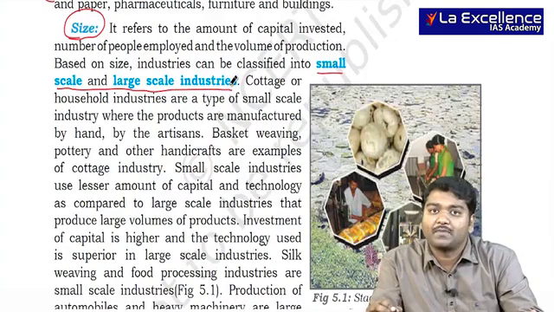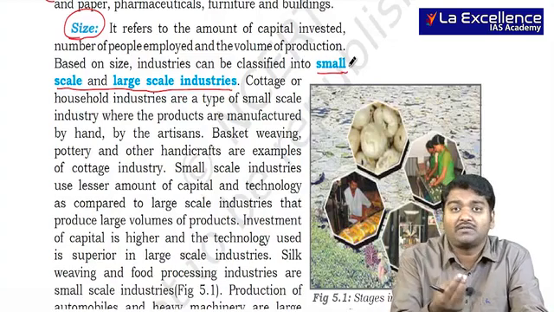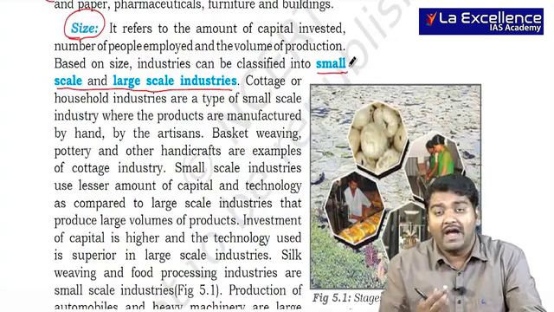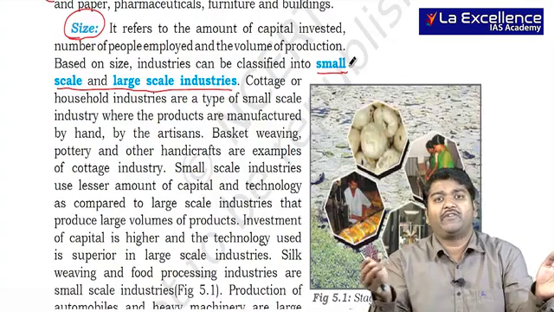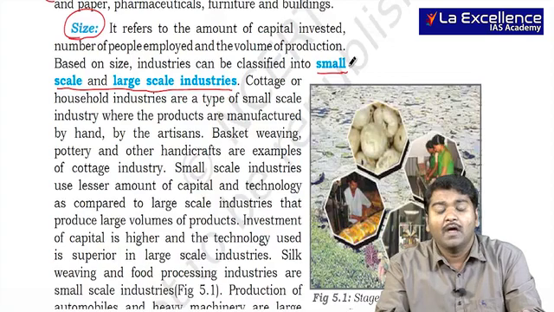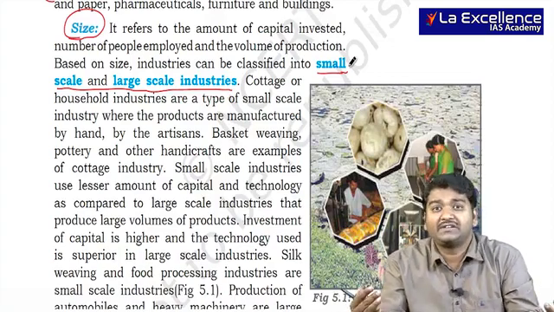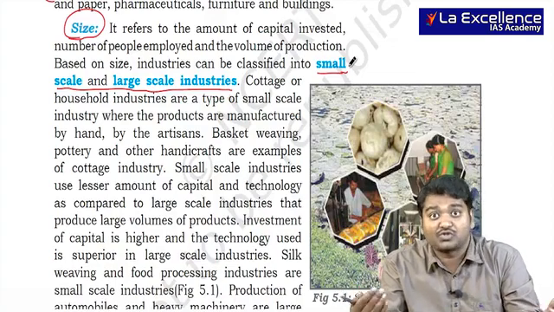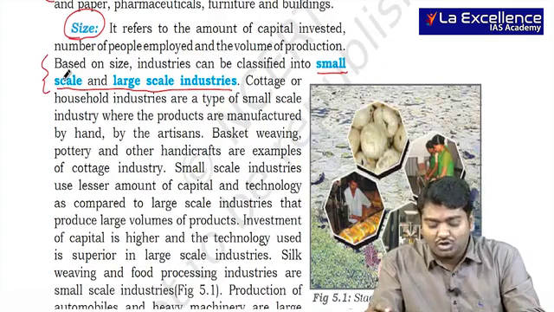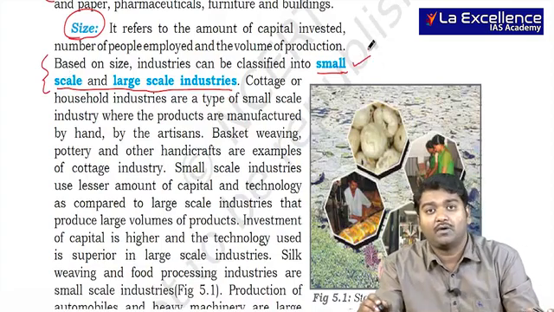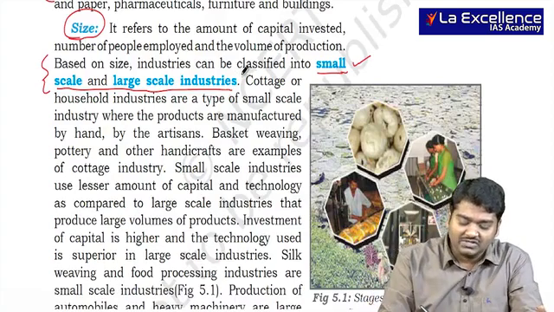scale industries. When we talk about small scale industries, these are cottage industries where small things are usually produced and small equipments are usually used. It may be hand-driven or small machines with a little bit of power. But when we talk about large scale industries, it can be iron and steel industry, shipbuilding or so, and it has huge commercial value. In India, usually small scale industries give very good employment opportunity when compared to large scale